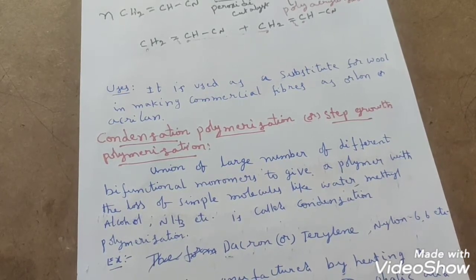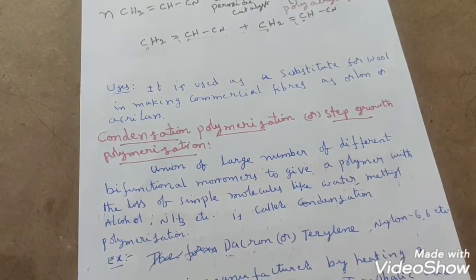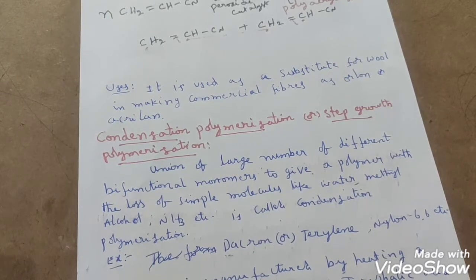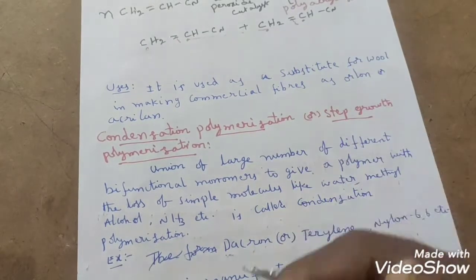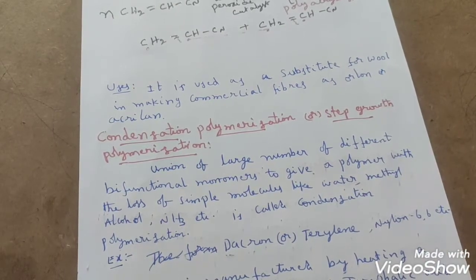Why? Because in these reactions, the product of each step is again a bifunctional species and the sequence of condensation goes on, right? In each and every step, there are two functional groups, so those functionalized species will not depend on each other.